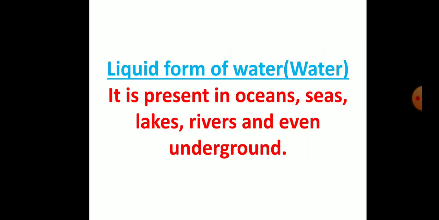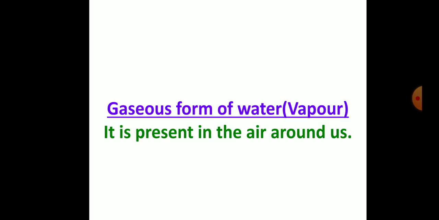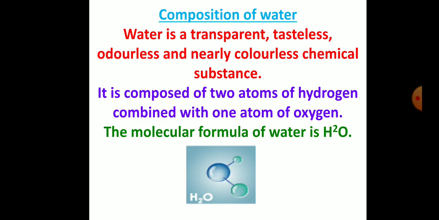Liquid form of water. Example, water. It is present in oceans, seas, lakes, rivers, and even underground. Gaseous form of water. Example, vapor. It is present in the air around us.